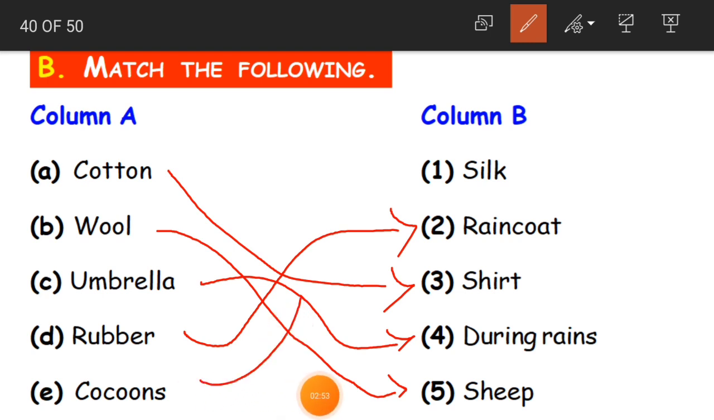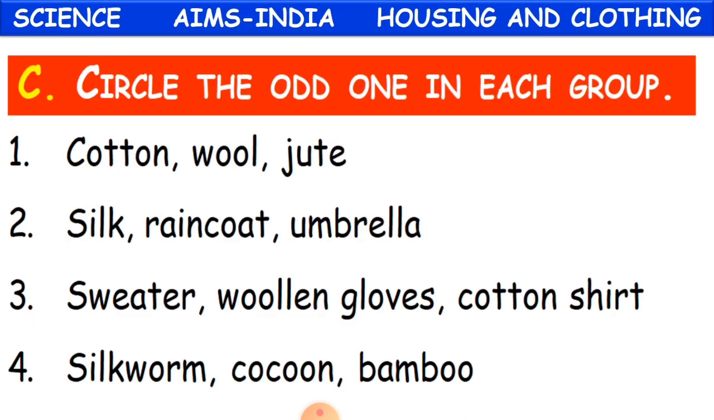We are getting silk from cocoons. So this is how you are going to match. Clear, children? Yes. Now again you have another exercise here. See, that is circle the odd one in each group. You have to round off the odd one.